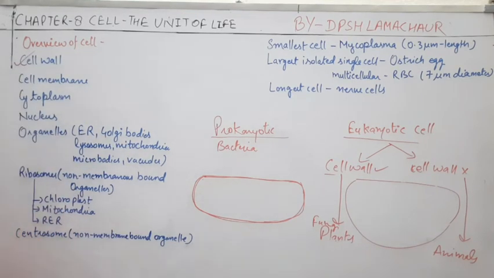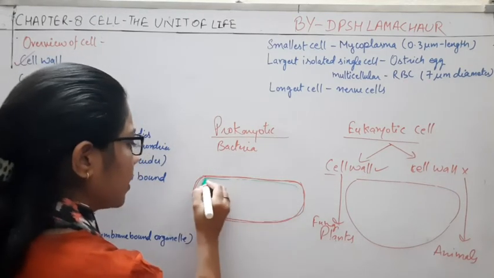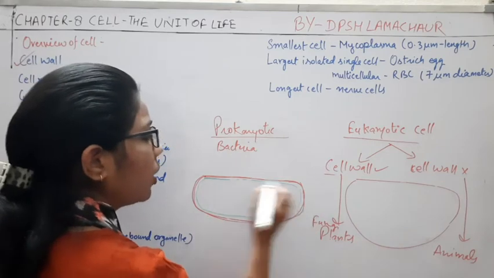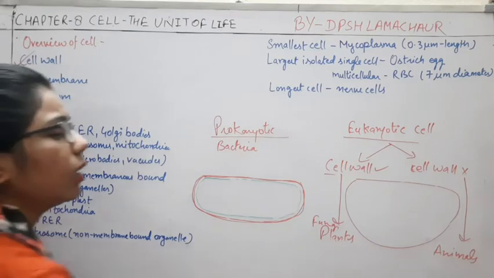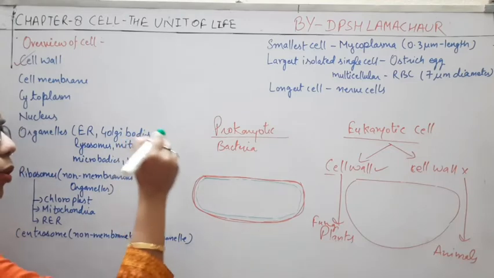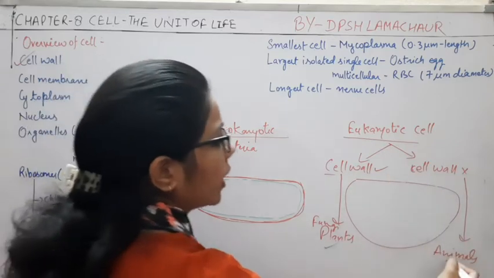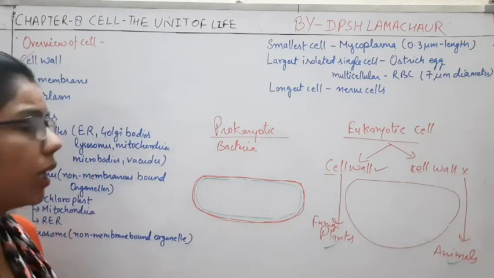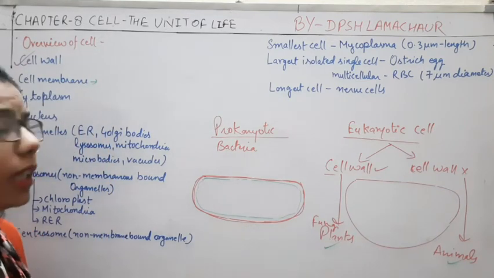Now we come to the membrane. The membrane is what surrounds the cell. For example, if this is the cell wall, inside this there is a membrane, and what are you calling this one? Plasma membrane. So the plasma membrane is common, present in both prokaryotic as well as eukaryotic cells, in plant cells and also in animal cells. We will discuss the membrane and its function in a very detailed form.